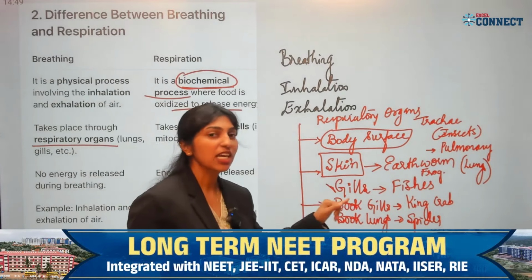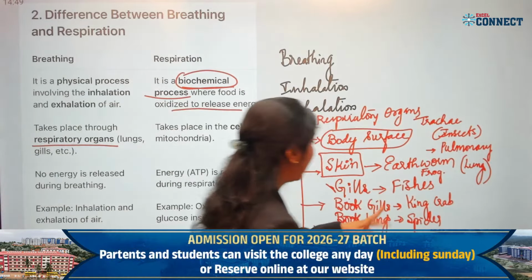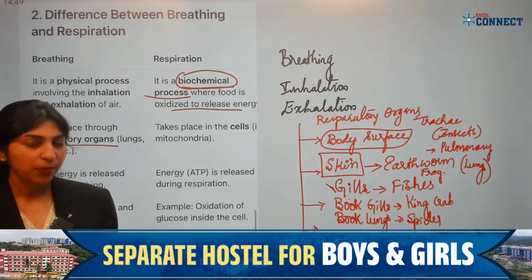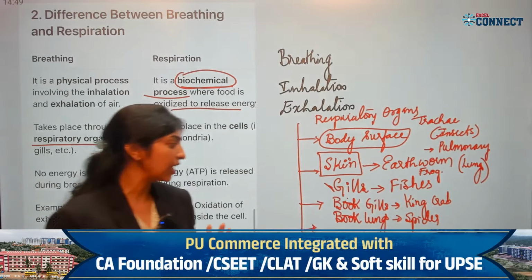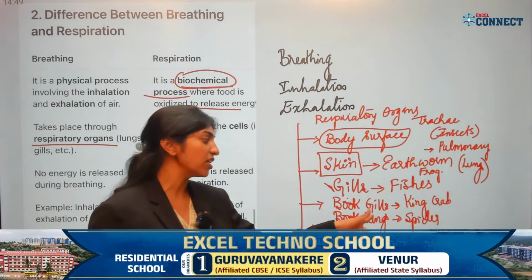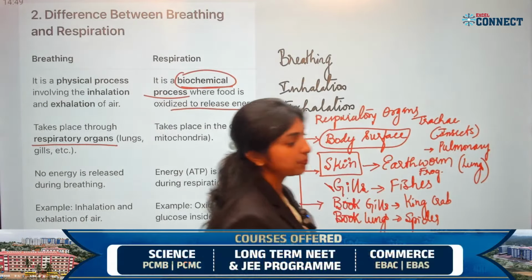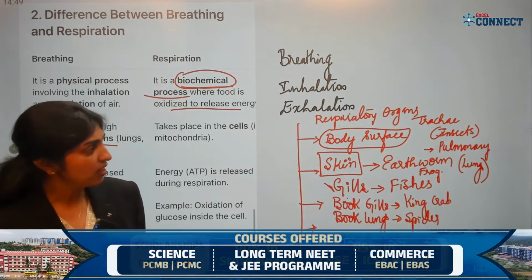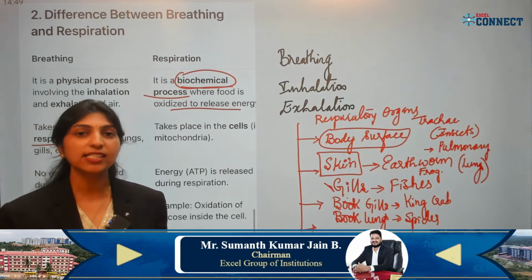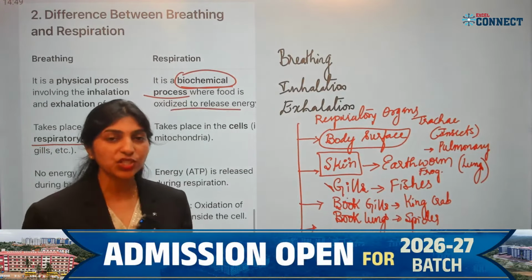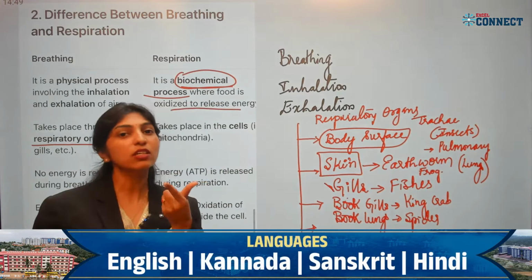And then we have gills. In fishes or in aquatic animals, they generally respire through gills. Then we have book gills, a respiratory structure you can see in the king crab. Book lungs are also a respiratory structure, found in spiders. Then we have tracheal respiration, respiring through trachea. An example for tracheal respiration is insects. In insects, the respiration is tracheal. They have a long tube-like structure called trachea, and the exchange of gases takes place within the trachea.